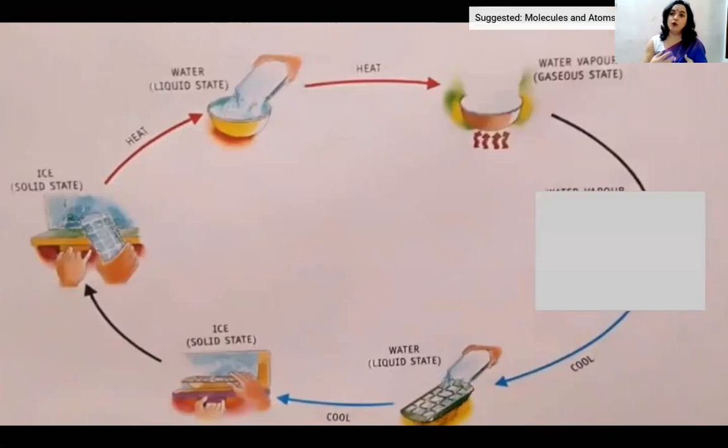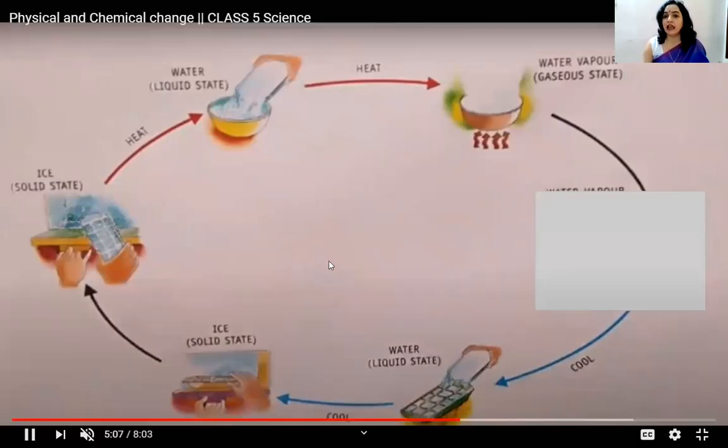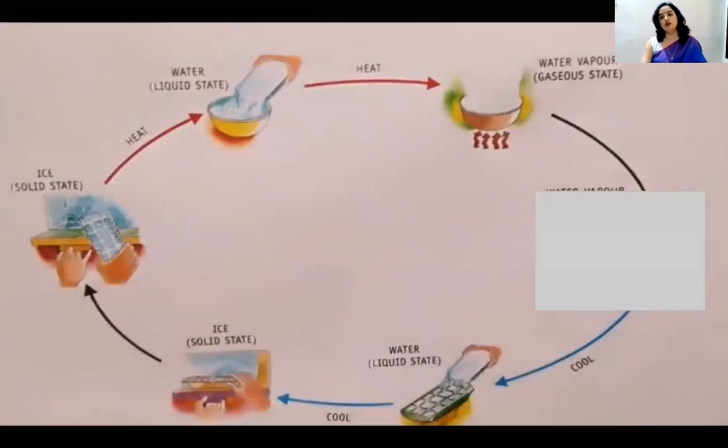If I heat the water more, अगर मैं पानी को और गर्म कर रही हूँ, it will change to vapor. अब ये क्या हो गया? This is the gaseous state. मैंने पानी से liquid को water vapor बना दिया. तो water vapor क्या हो गया? This is the gaseous state. ये उसका gaseous state हो गया. अब water vapor को मैं cool करूंगी.